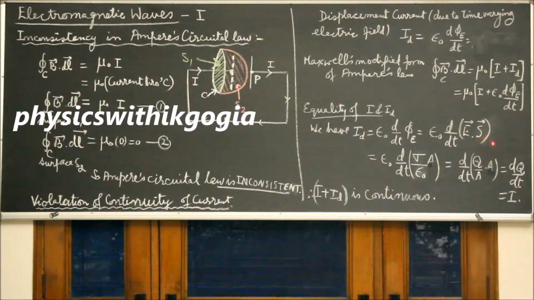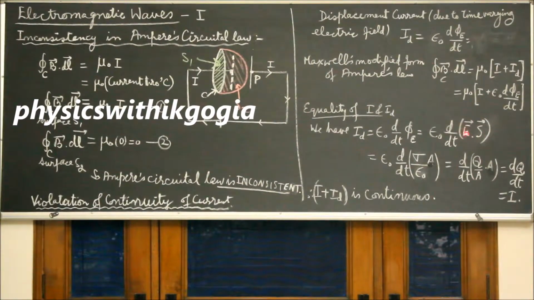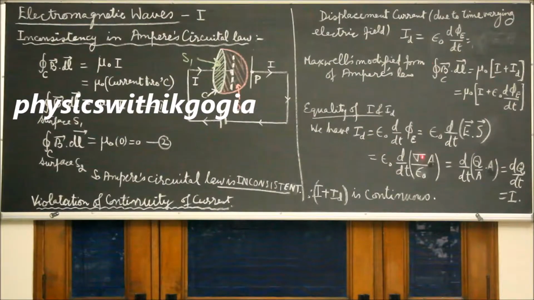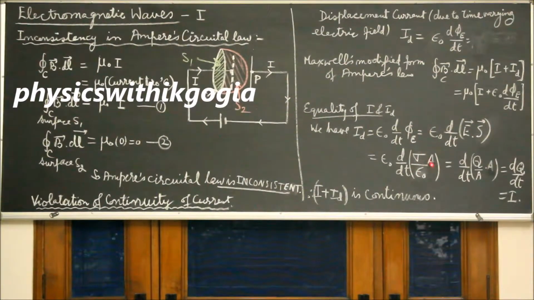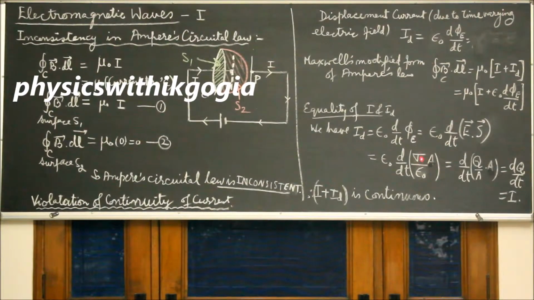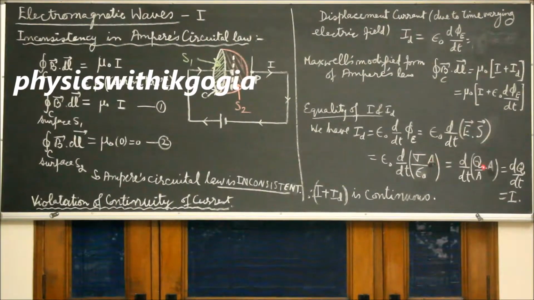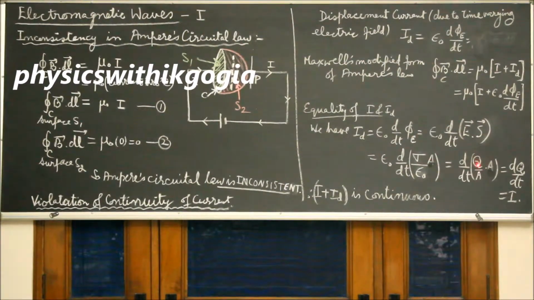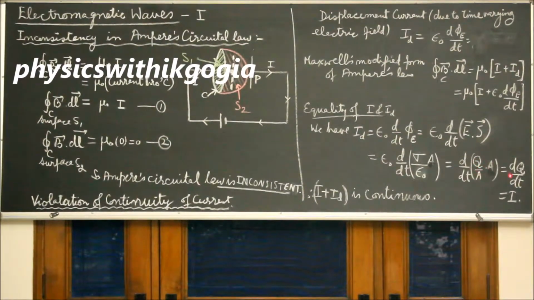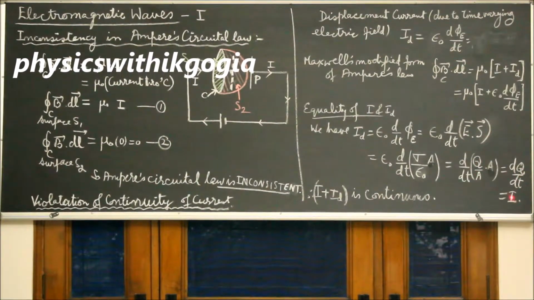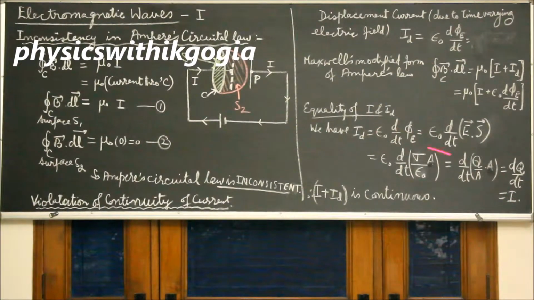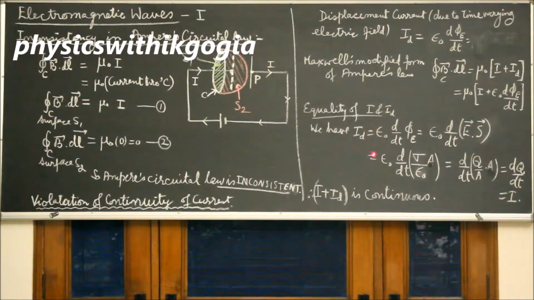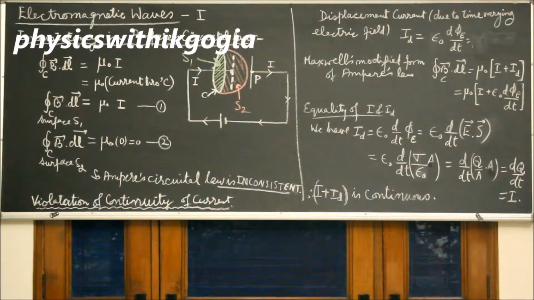E between the plates of the capacitor is given by sigma over epsilon naught, into the area of the plates. Sigma into A is the charge Q. So you get dq by dt or I, which proves the equality of conduction current I and displacement current ID.